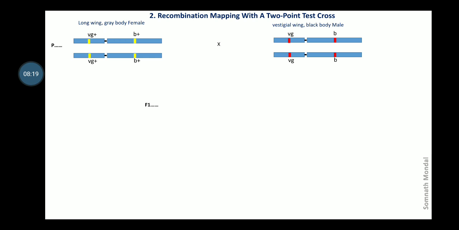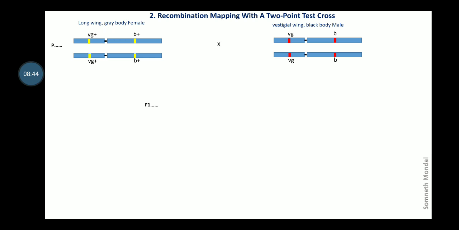So like that we can mutate one particular gene and then see what the effect of mutation is. So if one gene is mutated and we can see a normal long wing become vestigial wing, then this gene is marked as VG. So VG is the mutated and VG plus is the wild type.